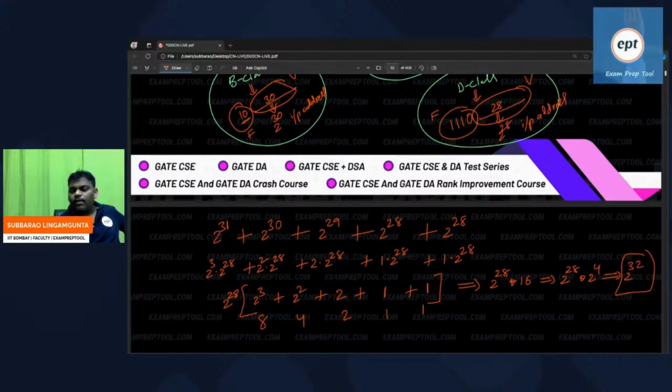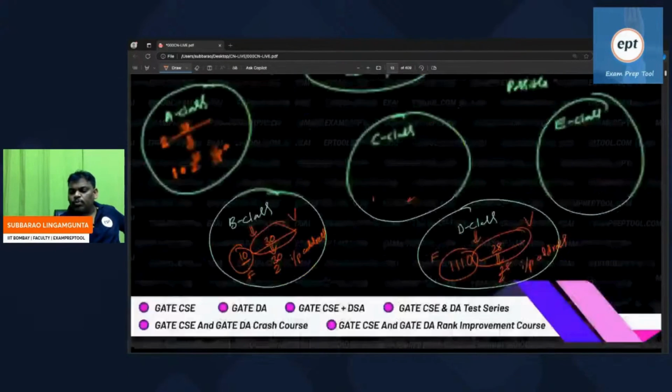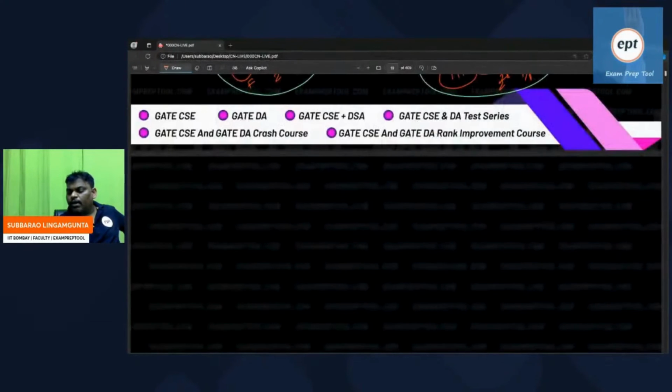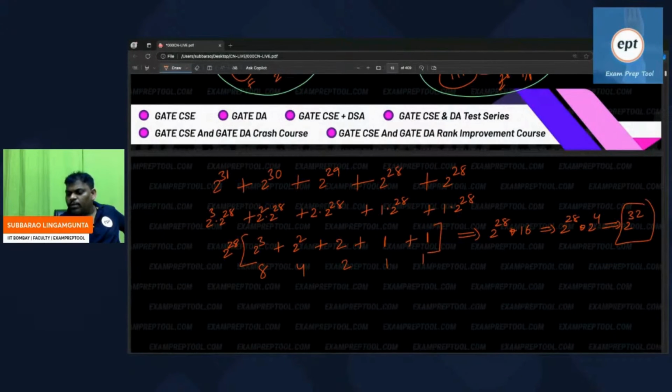If you add all of them, total IP addresses are 2 power 32. Add 2 power 31, 2 power 30, 2 power 29, 2 power 28, 2 power 28, and everything becomes 2 power 32 again.